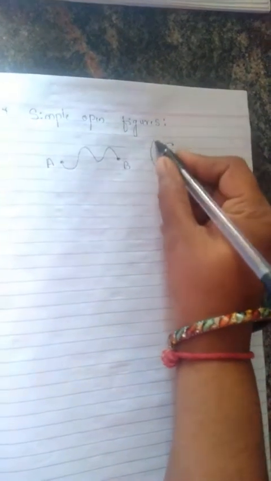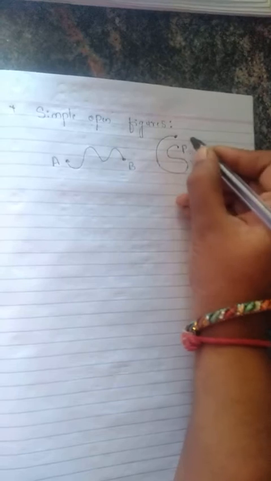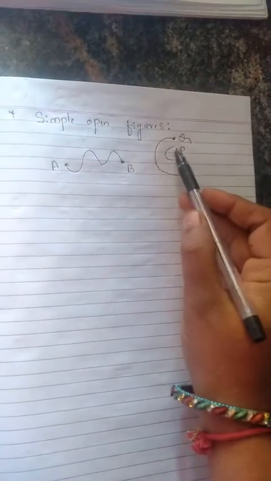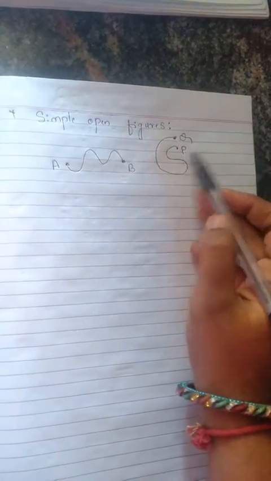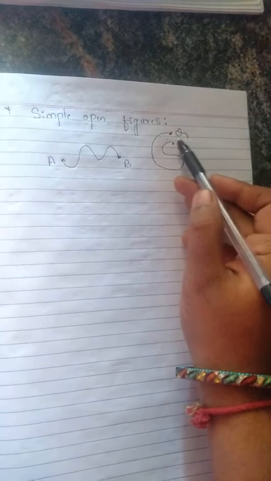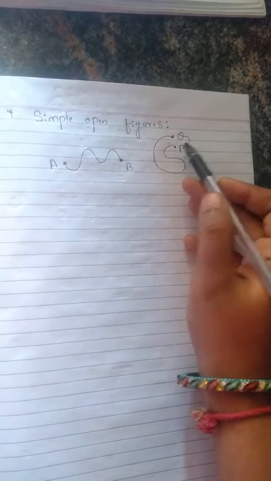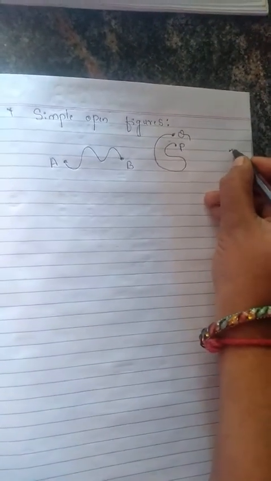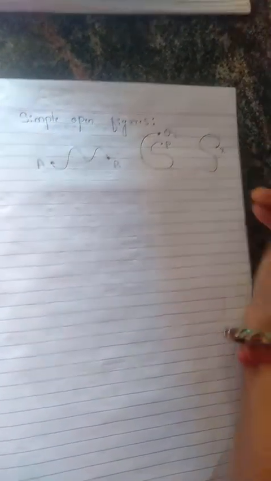This is the starting point and this is the ending point. See, P is the starting point and Q is the ending point, and they are not meeting. P is separate, Q is separate, here it is open, hence these are called open figures. If you draw one more, here X is the starting point and Y is the ending point.